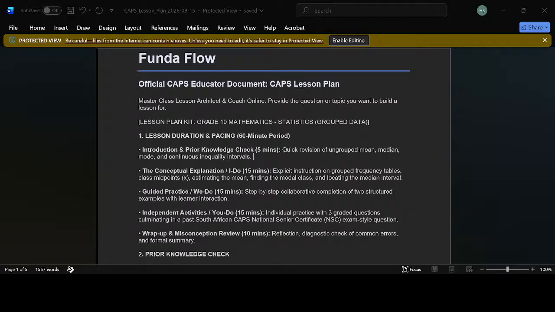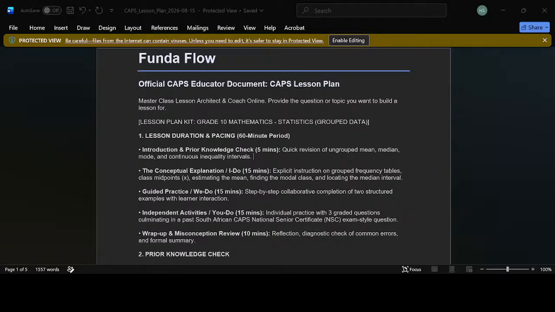Midpoint times frequency, then sum it up. Add it up. Divide by the total frequency. That's the mean mark. Let's find the middle, where the median stays. Cumulative frequency. Remember the cumulative sum. No more misconceptions. Grade 10, the work is done.